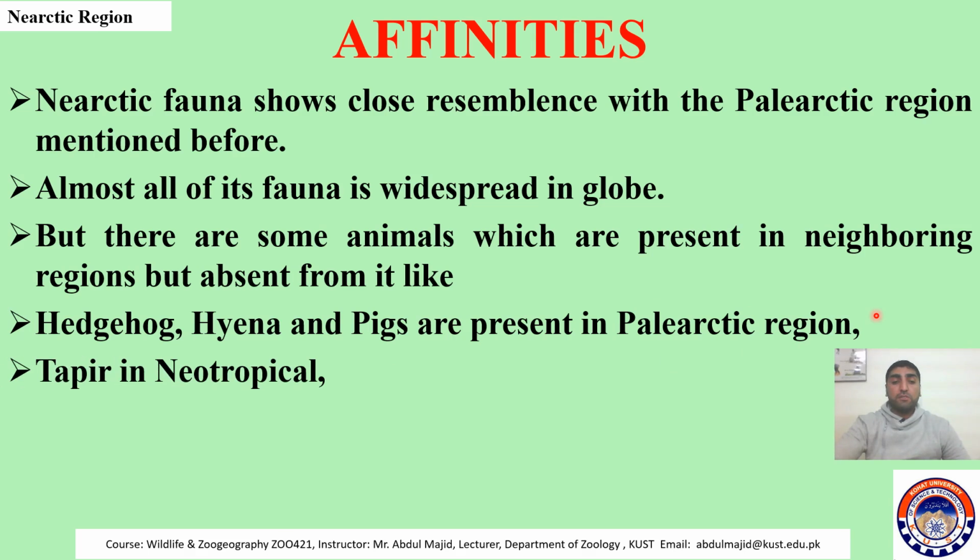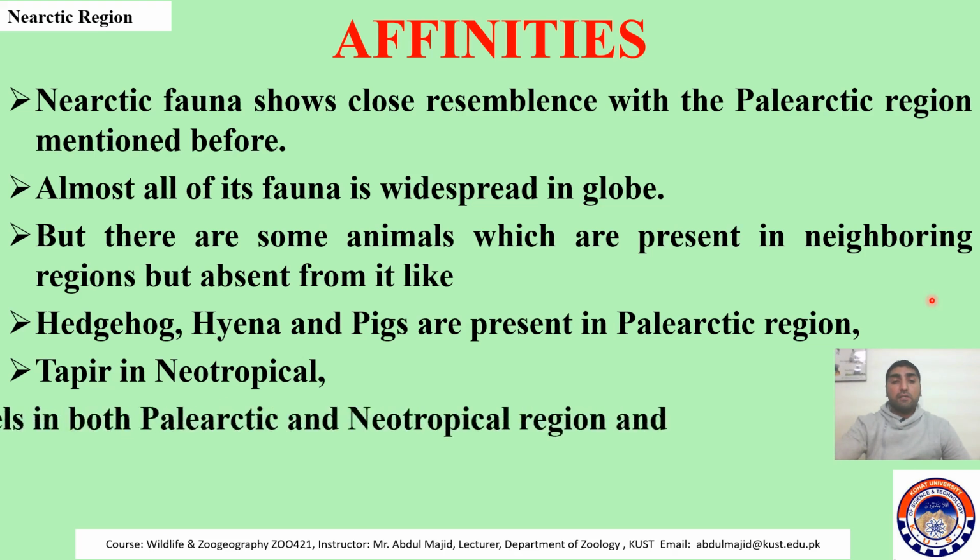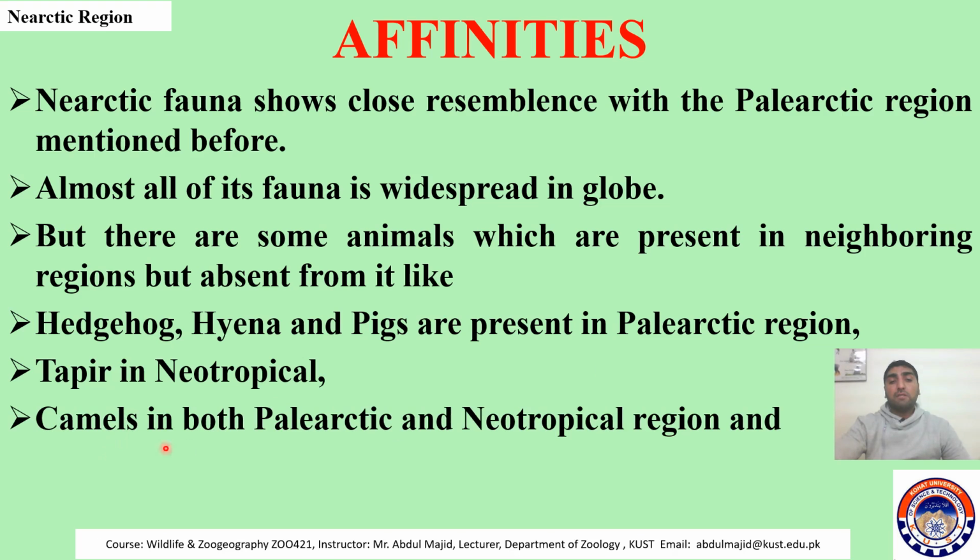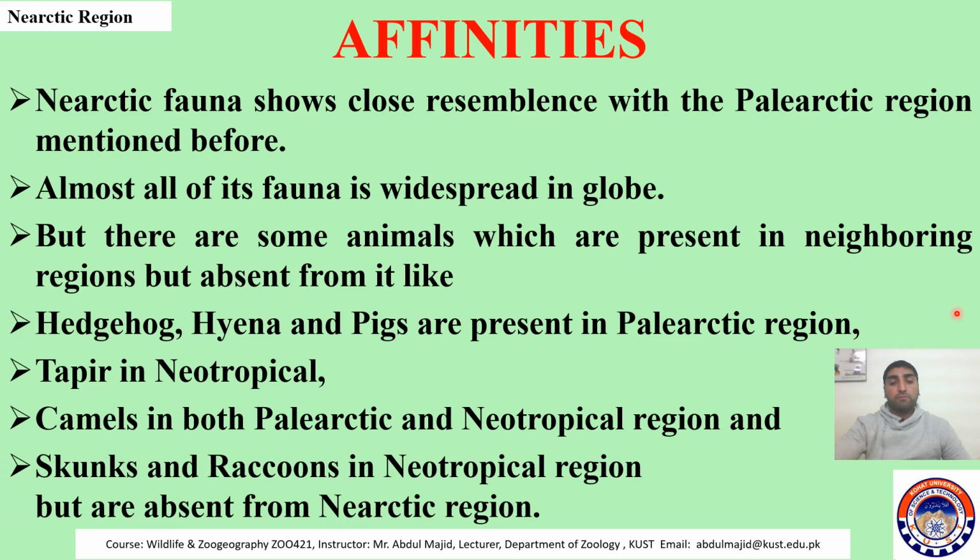Like tapirs are present in tropical region, but not present in Nearctic region. And the same way, camels are present both in Palearctic and Neotropical region, but they are not present here in Nearctic region. And the same way, skunks and raccoons are present in Neotropical region, but are absent from Nearctic region.